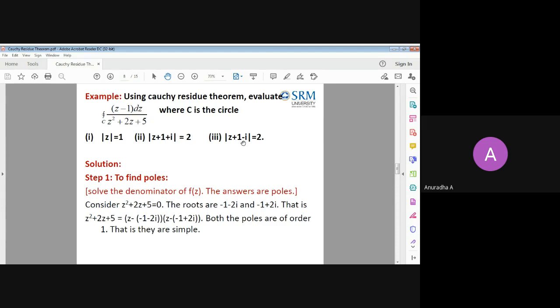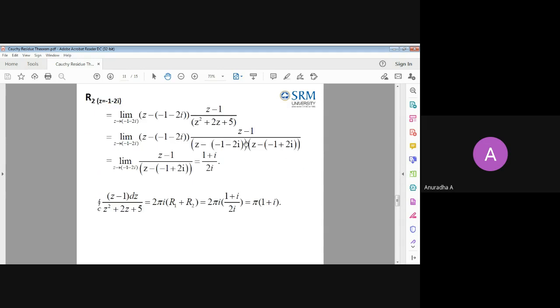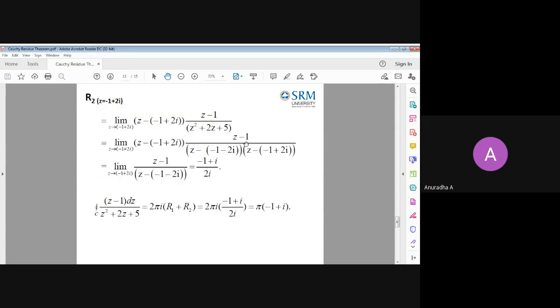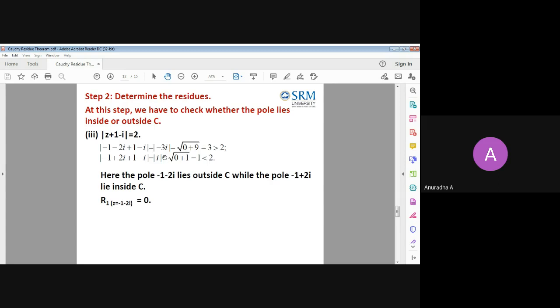Moving on to the third question, mod of z plus 1 minus i equal to 2. If I take this question, then what will happen is, same way if we check, again one is lying outside, one is lying inside.